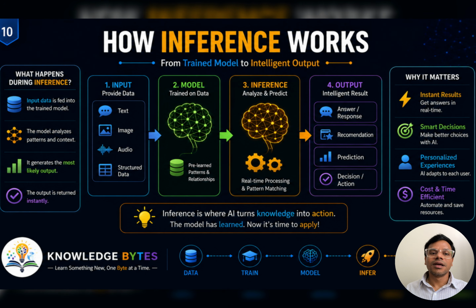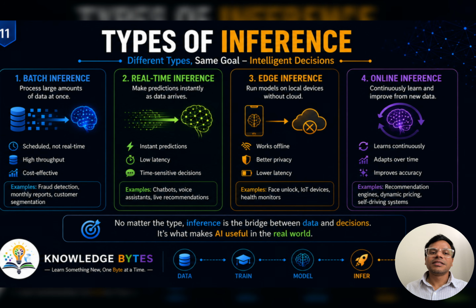So now, there are different types of inference. Batch inference processes large amounts of data at a scheduled time. Real-time inference makes predictions instantly. Edge inference runs directly on devices such as smartphones. Online inference continuously adapts using new data. Different business use cases use different types depending on their needs.